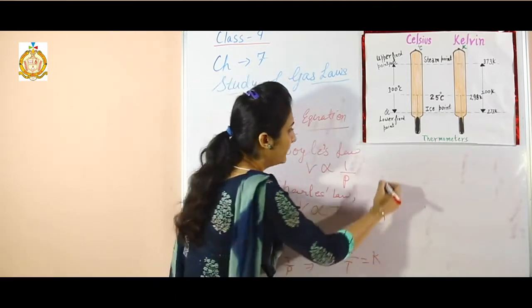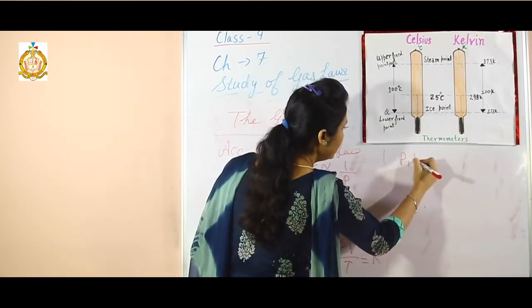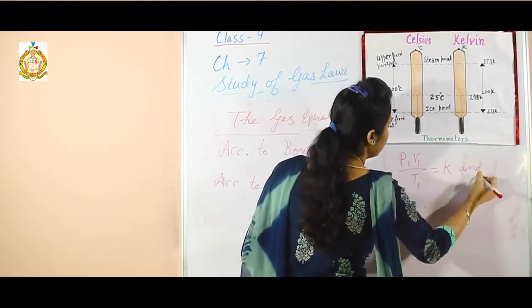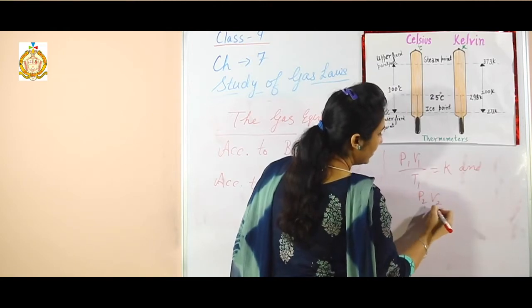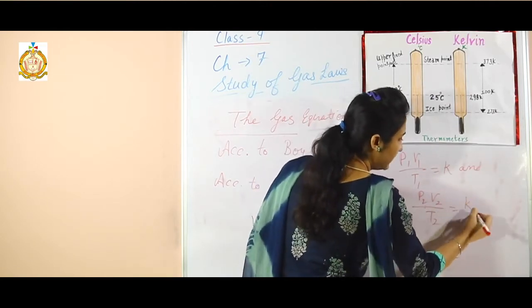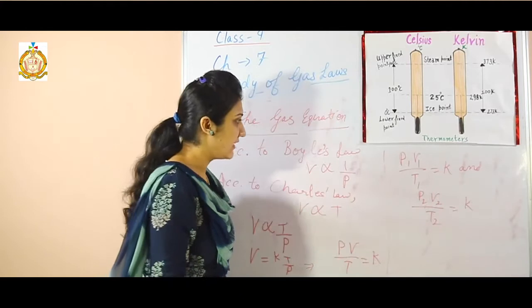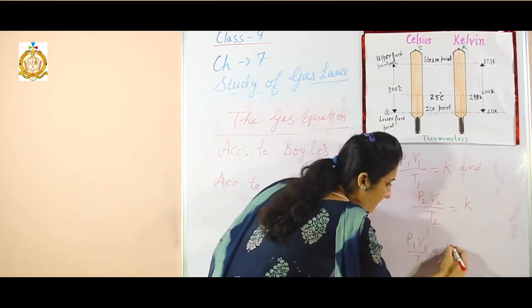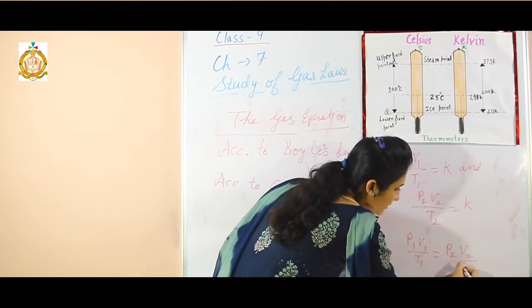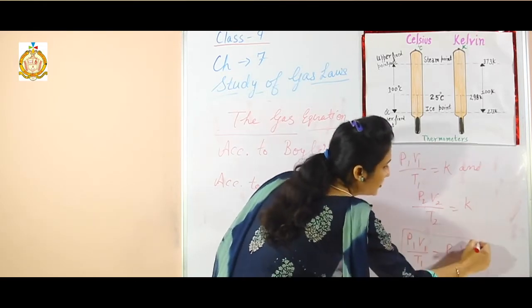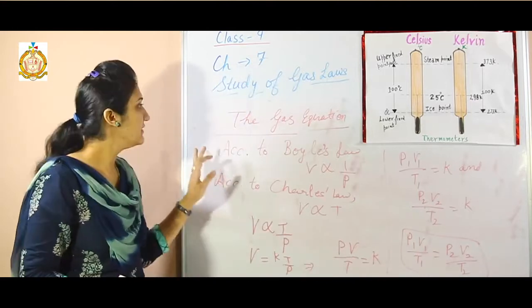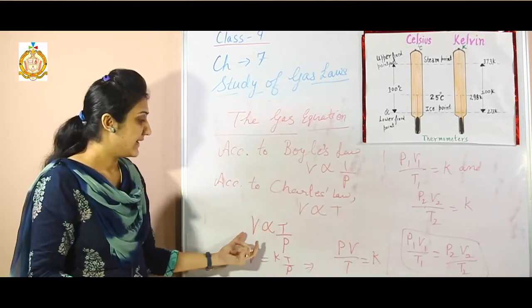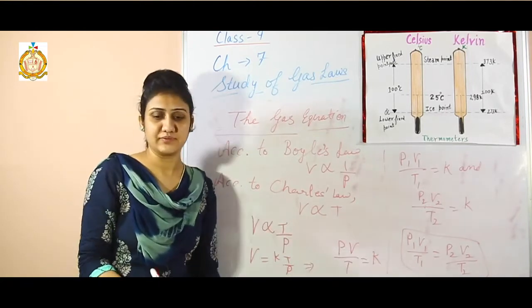Again I can write P1 V1 upon T1 equals K and P2 V2 upon T2 equals K. From these equations I can write P1 V1 over T1 equals P2 V2 over T2, and this equation is the gas equation. Combining these two laws, you get the gas equation.